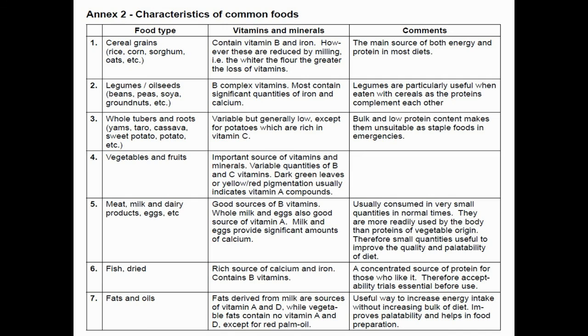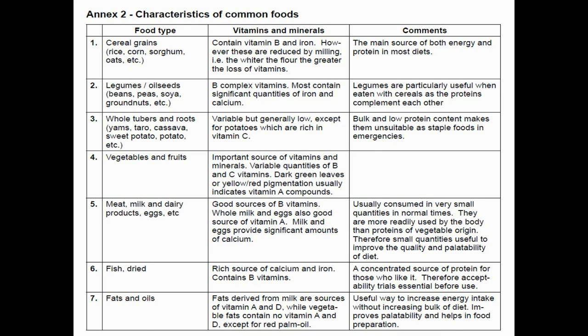So okay, the next one is if you are consuming meat, milk and dairy products, eggs, etc. As we all know, they are a good source of B vitamins, but whole milk and egg also are a good source of vitamin A. The milk and the eggs provide a significant amount of calcium.